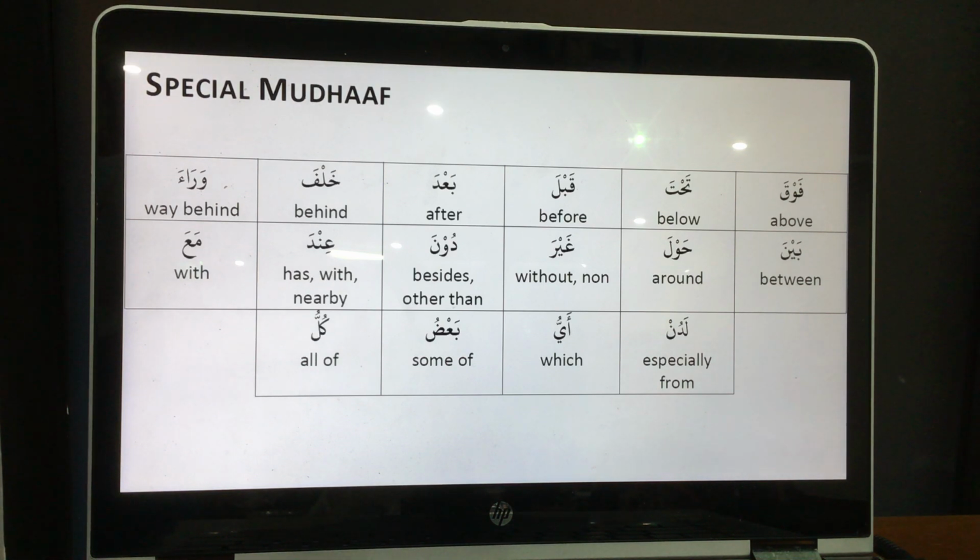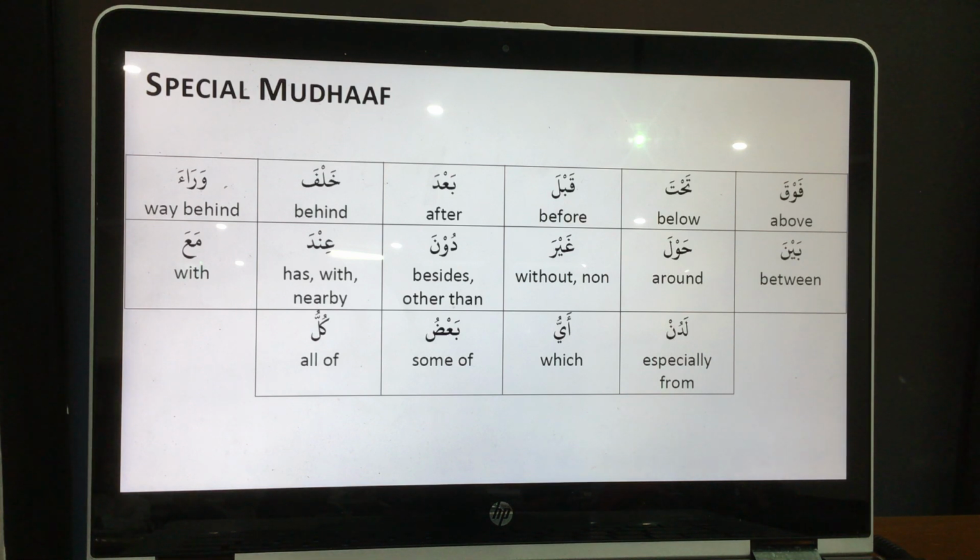Ladun means specially from. Ayyu, remember, ya ayyuhal muzzammil? Something like this. So this ayyu means which. Ba'du means some of, kullu means all of. But look at this one. This one is ba'da with a dal. This means after. This one is ba'du with a dad, some of. So don't get confused, okay? Ba'da and ba'du.